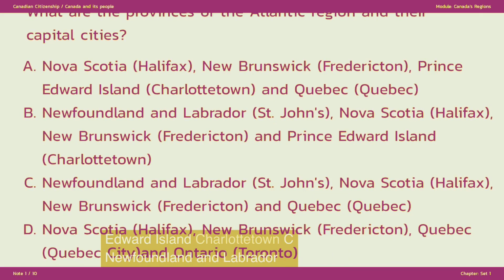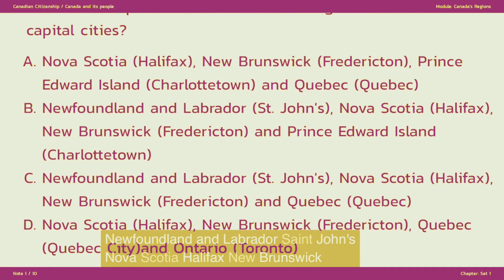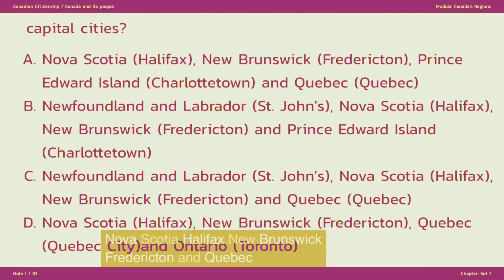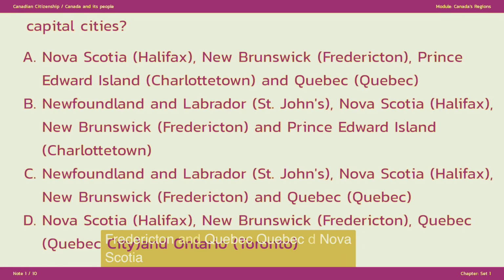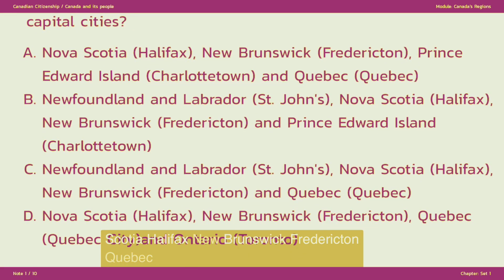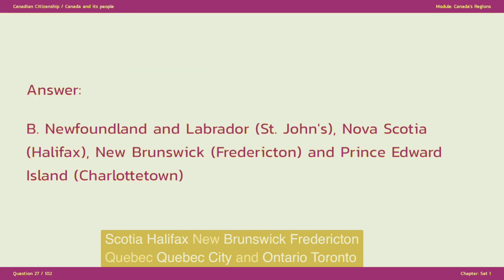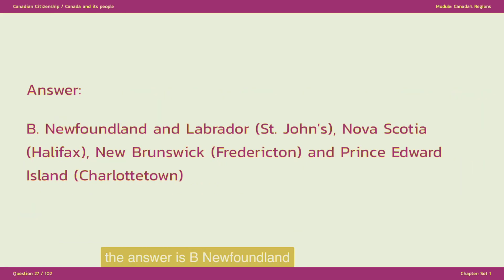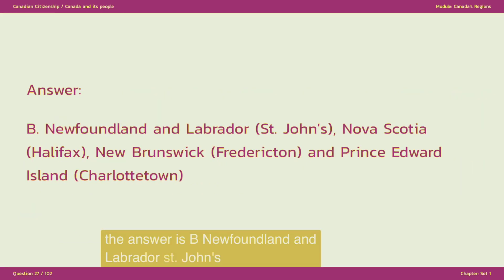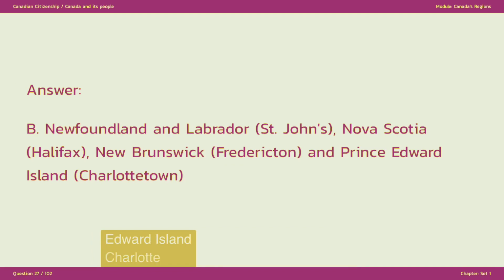C. Newfoundland and Labrador, St. John's, Nova Scotia, Halifax, New Brunswick, Fredericton, and Quebec, Quebec. D. Nova Scotia, Halifax, New Brunswick, Fredericton, Quebec, Quebec City, and Ontario, Toronto. The answer is B. Newfoundland and Labrador, St. John's, Nova Scotia, Halifax, New Brunswick, Fredericton, and Prince Edward Island, Charlottetown.